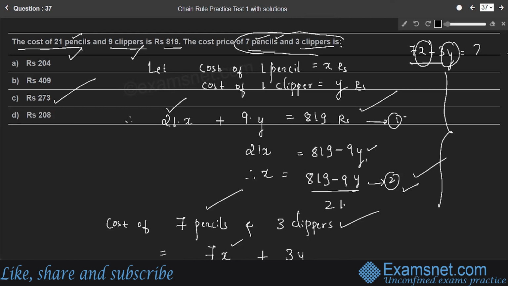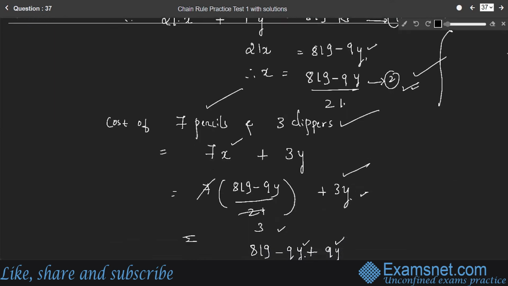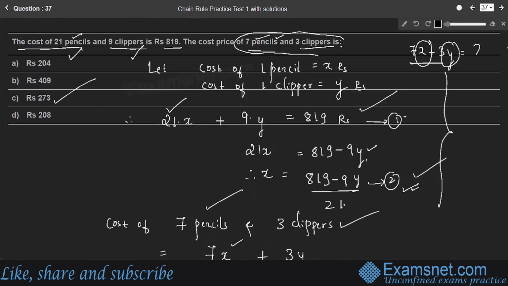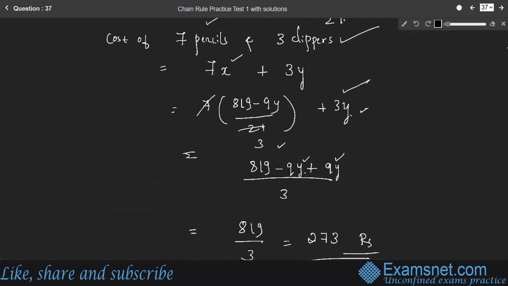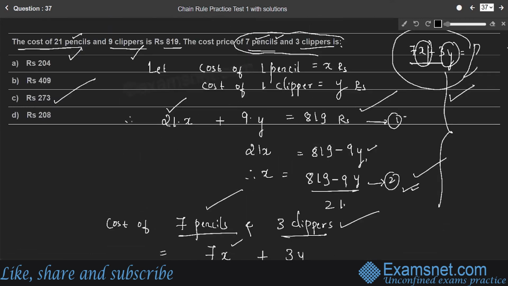Here we have expressed x in terms of y, and taken that as equation 2. Substitute equation 2 in the expression we are going to find, the cost of 7x plus 3y. Substituting the value of x, you will get the answer as 273, which is the cost of 7 pencils and 3 clippers. Therefore, option C is the right answer.